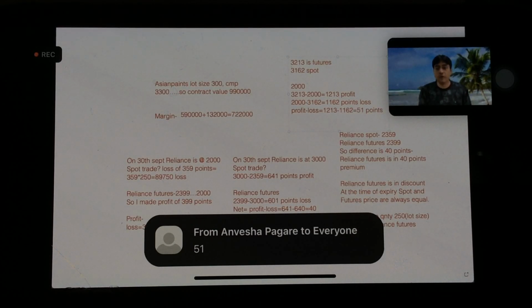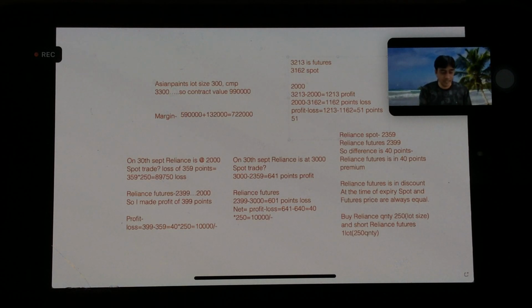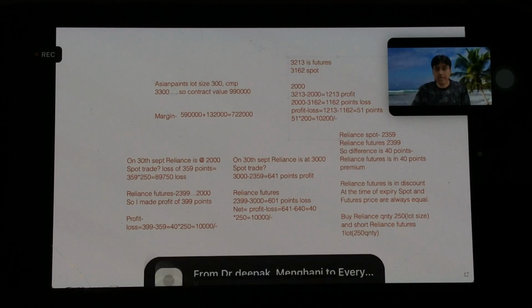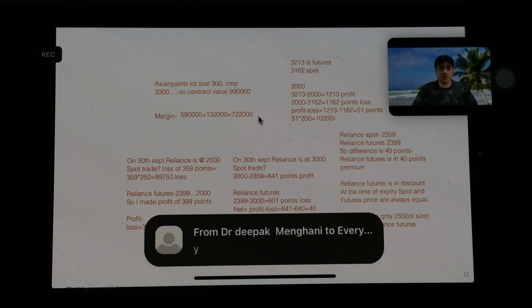51 points is a sure profit wherever it goes. So 51 multiplied by the 200 lot size, that is equal to around 10,000, or 10,200. That will be your profit. That will be your net profit wherever it goes. Clear?